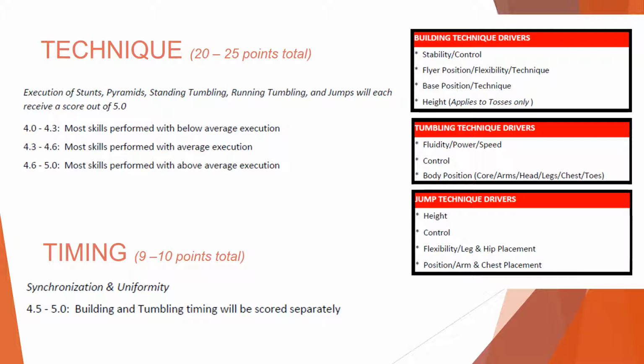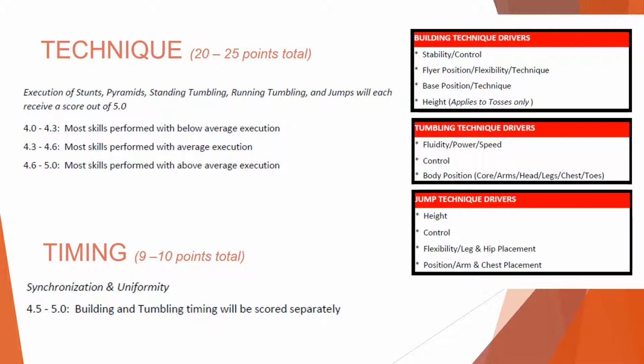Height, control, flexibility, leg and hip placement, as well as arm and chest positioning and placement will be looked at when determining the jump technique score. The team will receive a score based upon how most of the team is executing the skill. If most of the skill is being performed with below average execution, they will receive a 4 to 4.3.